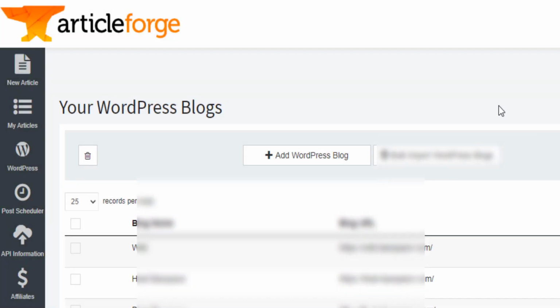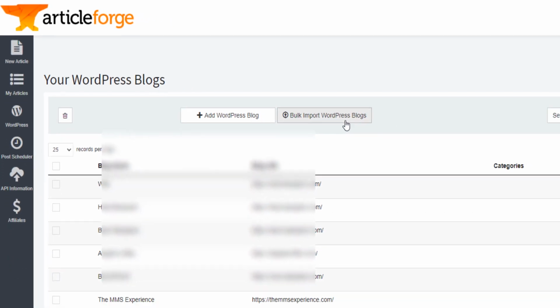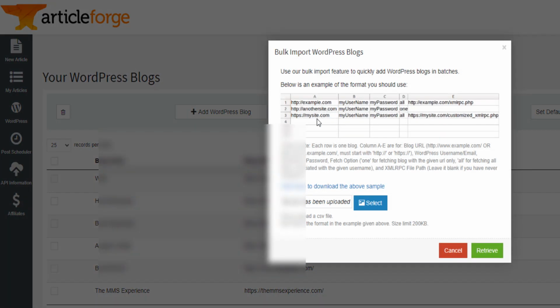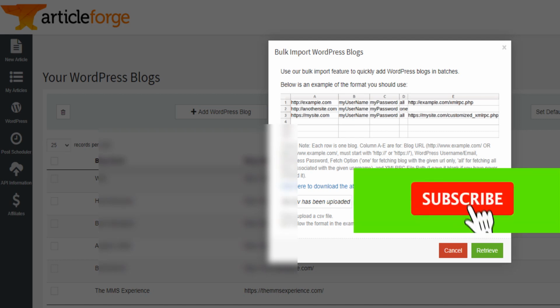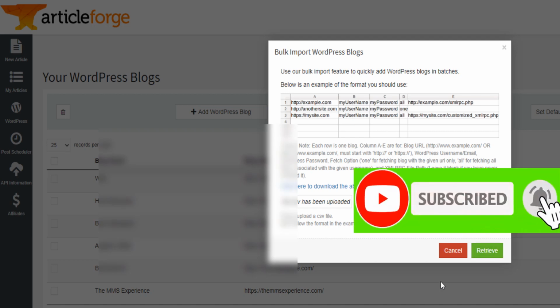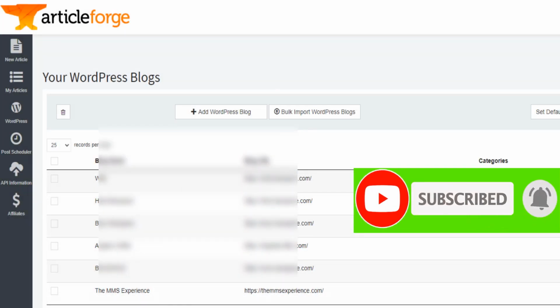Or you can bulk import your WordPress blogs here, in which case you will probably need to click here to download the CSV template and organize your WordPress blogs in this way with the website name, the website URL, the username, and the password. And then when you import, you select that and you click retrieve. You will import all your blogs like this one.